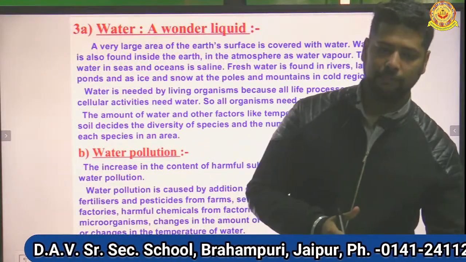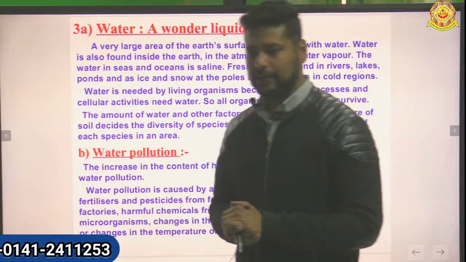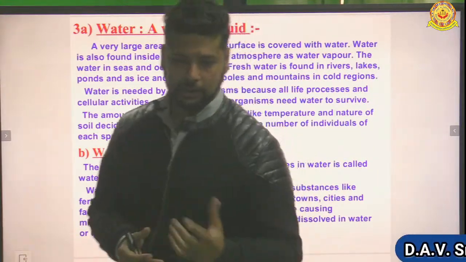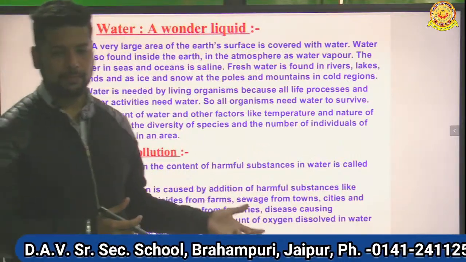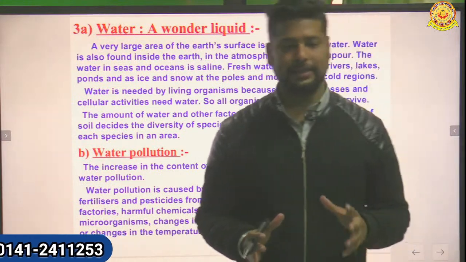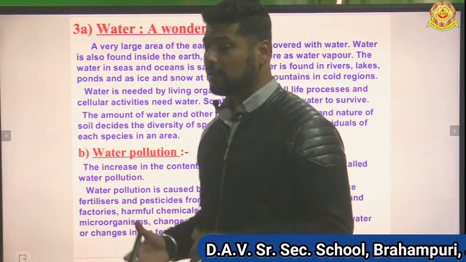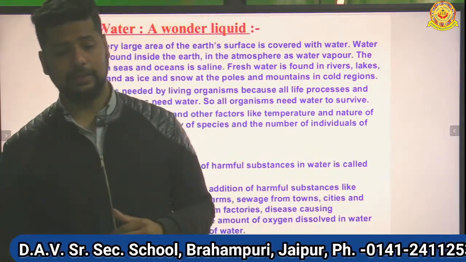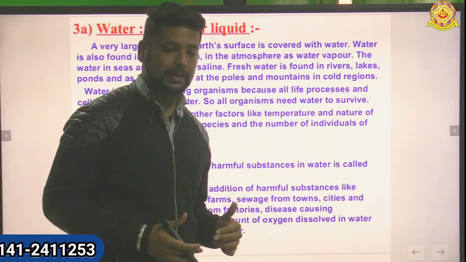From the 75%, only 2.5% of water is drinkable, and that drinkable fresh water is present underground, in the lakes, in the ponds, and in the form of ice at the poles. Most of the water is saline, and that saline water is found in the oceans. We cannot drink this saline water. If we drink it, we can have health related problems and diseases.